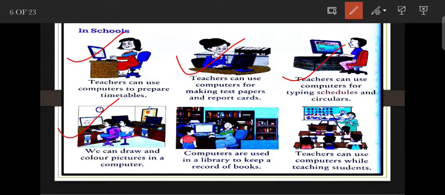Next, we can draw and color pictures in a computer at school. Next, a computer is used in a library to keep records of all books. This is the picture of a library. Computers are used in the library to keep records of books. Next, a teacher can use the computer while teaching the students. So these are a few uses of a computer in school.